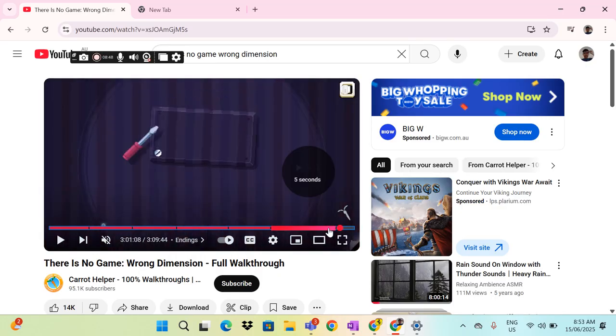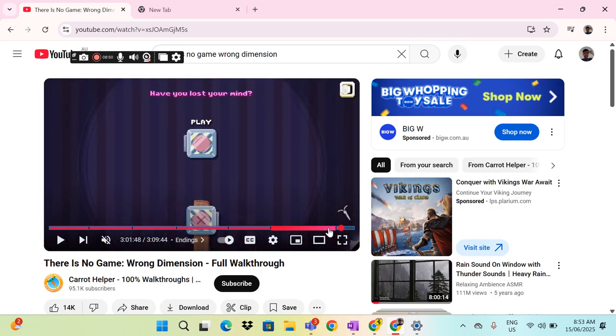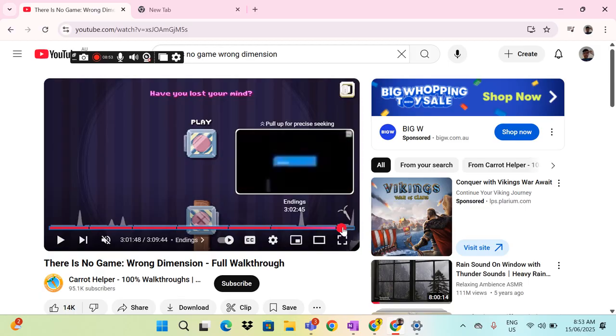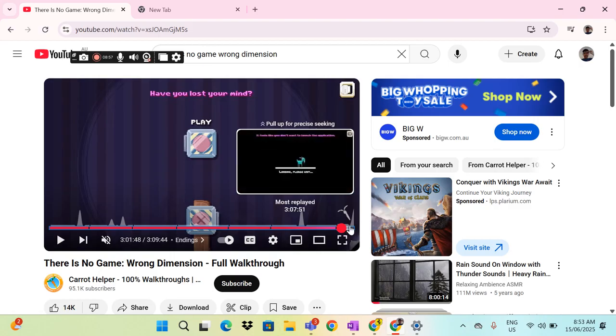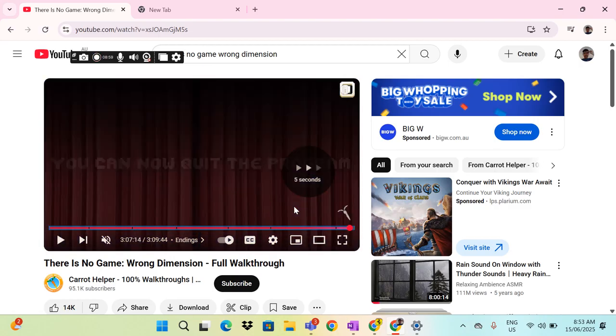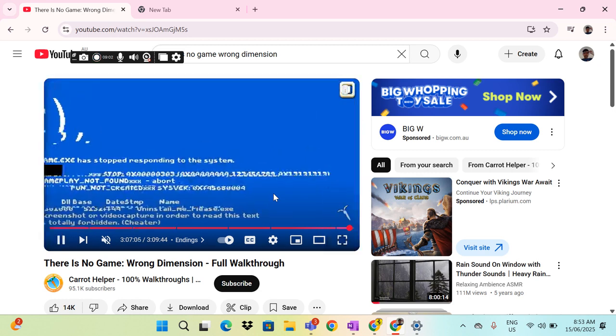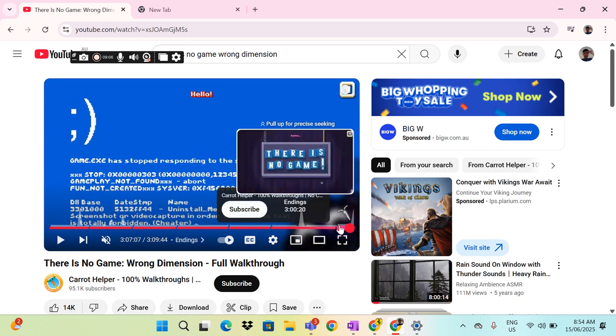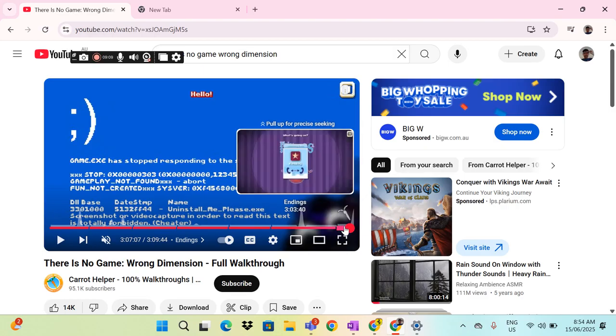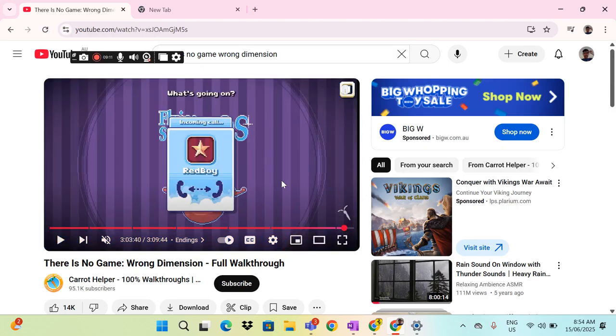But we have a choice. There are two buttons, either to play and accidentally release Mr. Glitch, or, you see, we release Mr. Glitch over here. Or there's another ending where we decide not to play the game, and Game tricks us, well, kind of almost tricks us, into leaving him and Gigi alone, and then he curses at the last second. Well, that's the summary of There Is No Game, The Wrong Dimension.